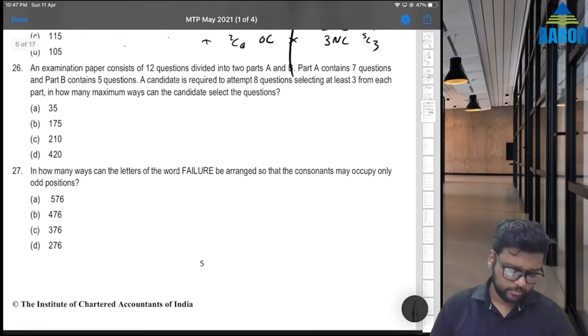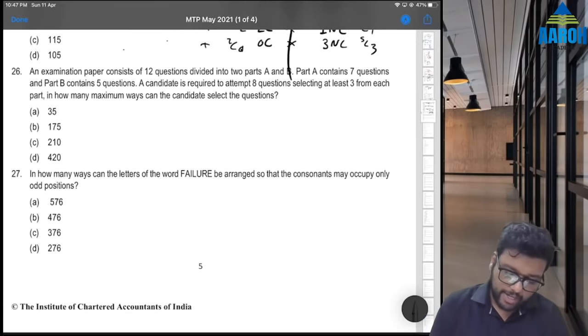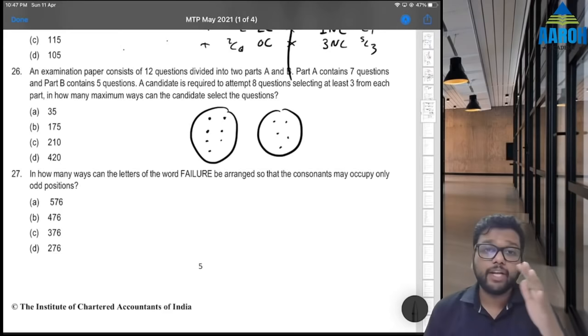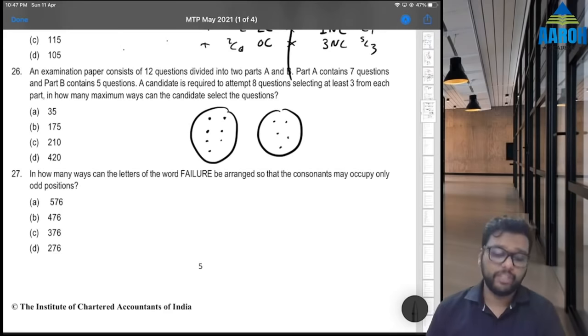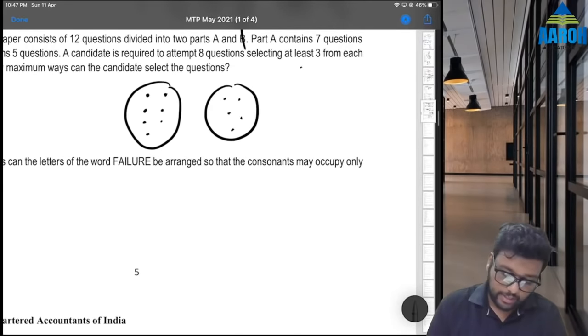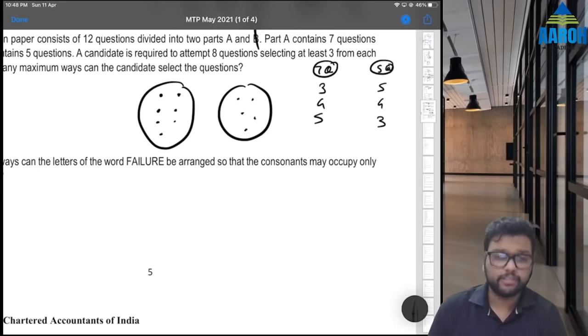Next is also combination. An exam paper consists of 12 questions divided into two parts, A and B. Part A contains 7 questions and part B contains 5 questions. A candidate is required to attempt 8 questions, selecting at least 3 from each part. So what is the maximum number of ways he can select the questions? A has 7, B has 5, correct. We want to select 8 by selecting at least 3. So we can select 3 and 5, or 4 and 4, or 5 and 3. There is no other way.